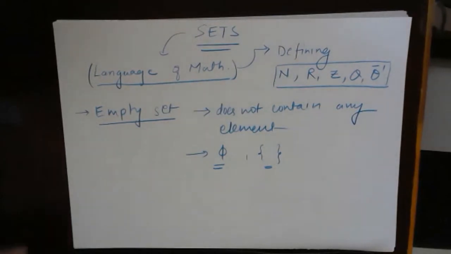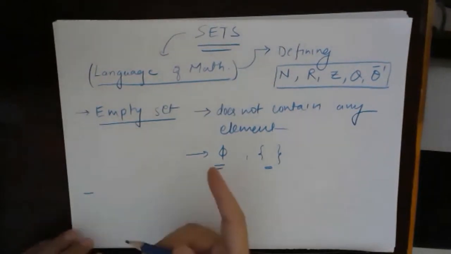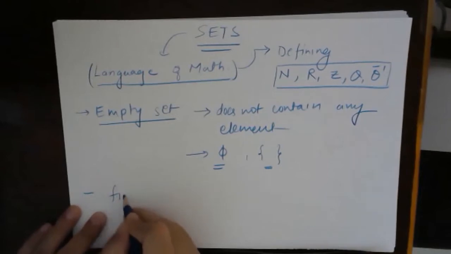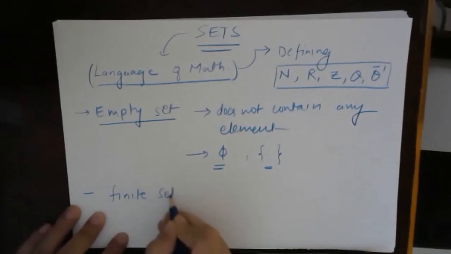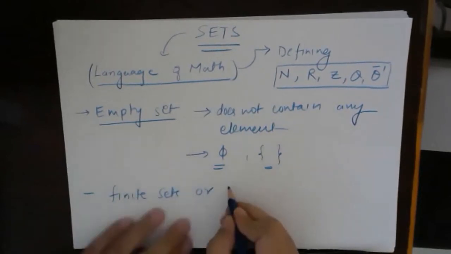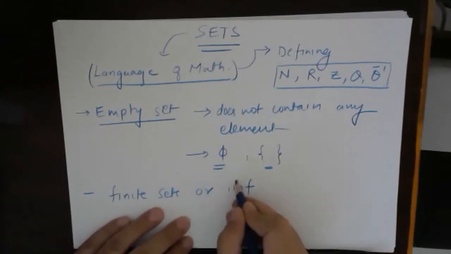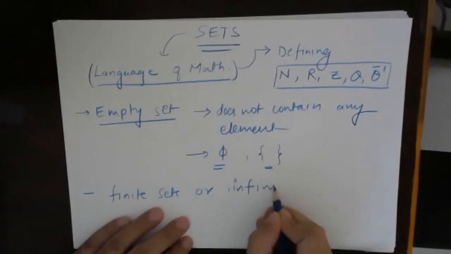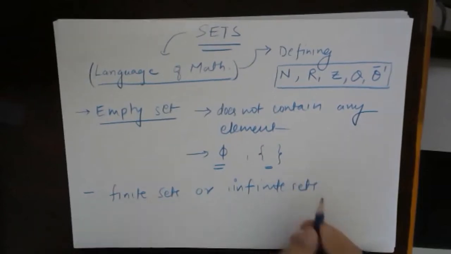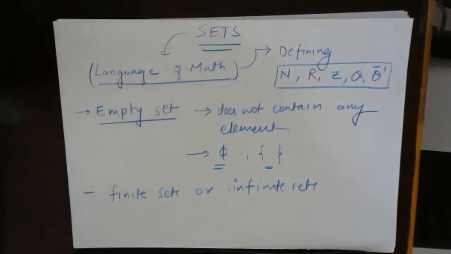Okay. The second kind of definition on sets will be finite sets or infinite sets. So first we will just look at the basic definitions, then we'll move further. So what are finite and infinite sets? Basically, finite and infinite sets are based on the cardinal number of the set. Cardinal number was the number of elements in a set, right?